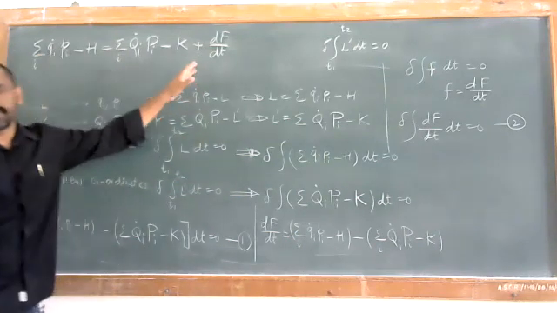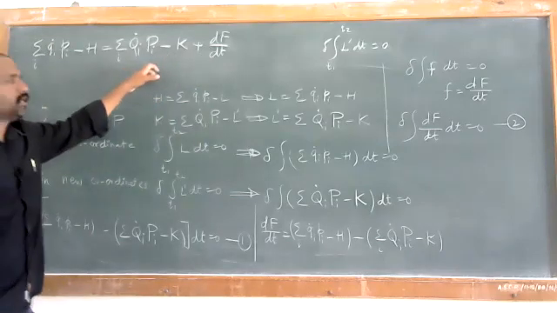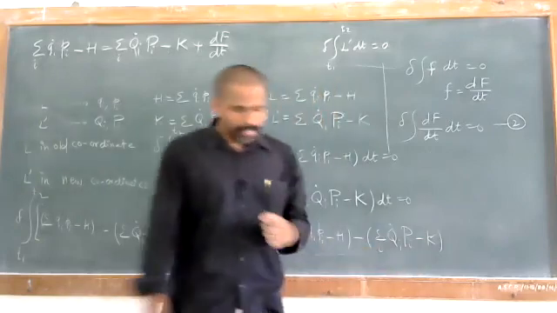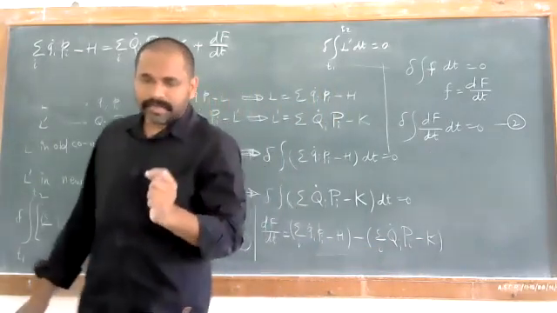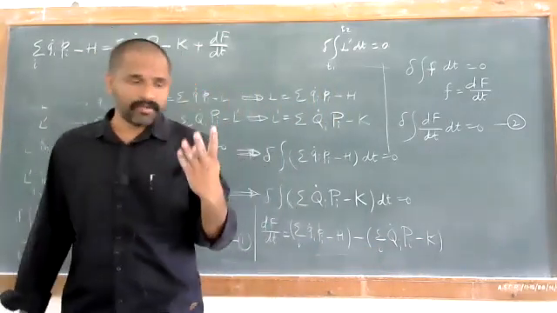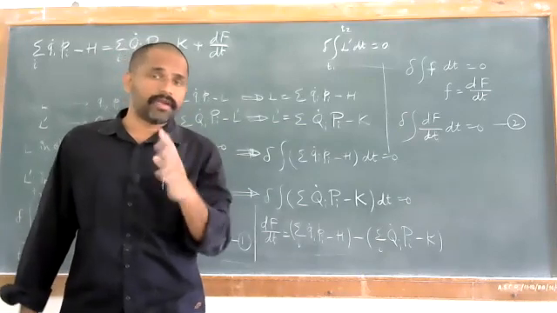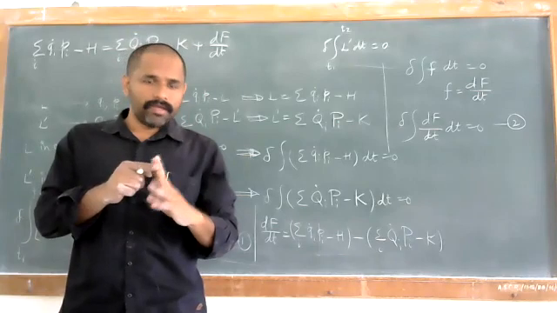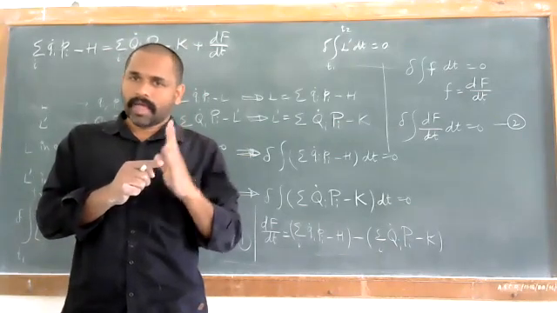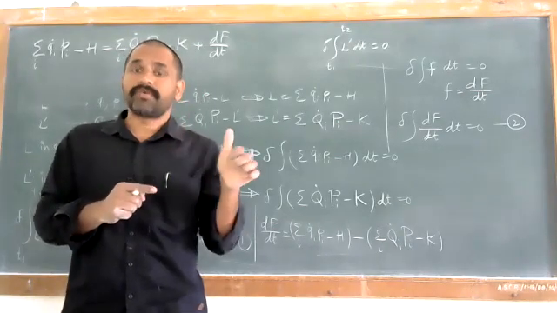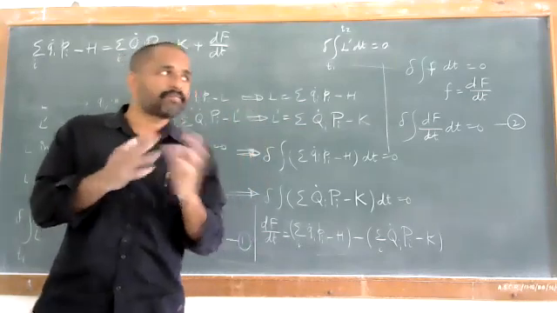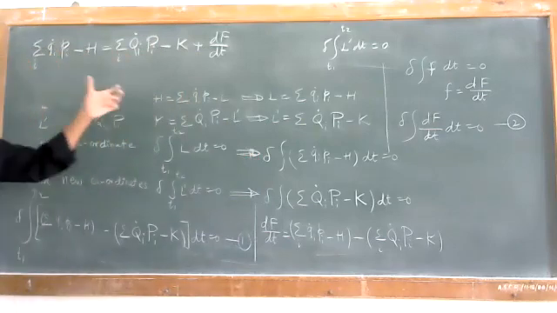The function we have written here is actually an arbitrary function. Why arbitrary? Because we have five coordinates: small qi, capital Qi, small pi, capital Pi, and the last one is time. So depending upon that set, we'll have a different generating function.